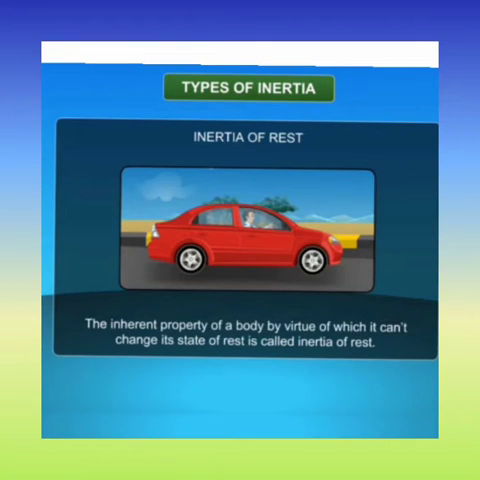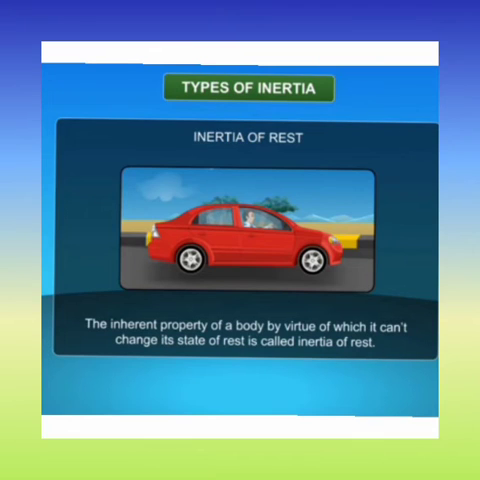What do you mean by inertia of rest? The tendency of a body to remain in its position of rest is called inertia of rest. The inherent property of a body by virtue of which it can't change its state of rest is called inertia of rest. For example, a person standing in a bus falls backward when the bus suddenly starts moving forward. When the bus moves, the lower part of his body begins to move along with the bus, while the upper part of his body continues to remain at rest due to inertia. That is why a person falls backward when the bus starts. So this is the inertia of rest.